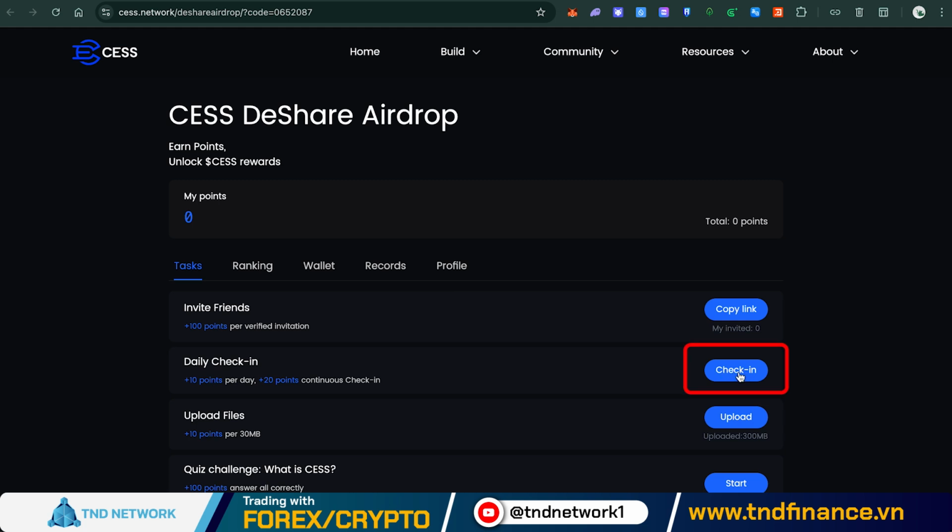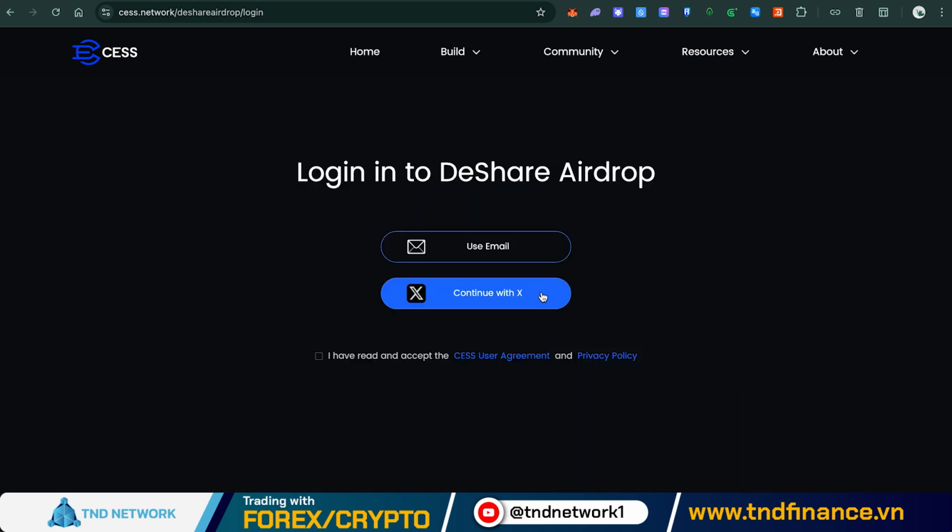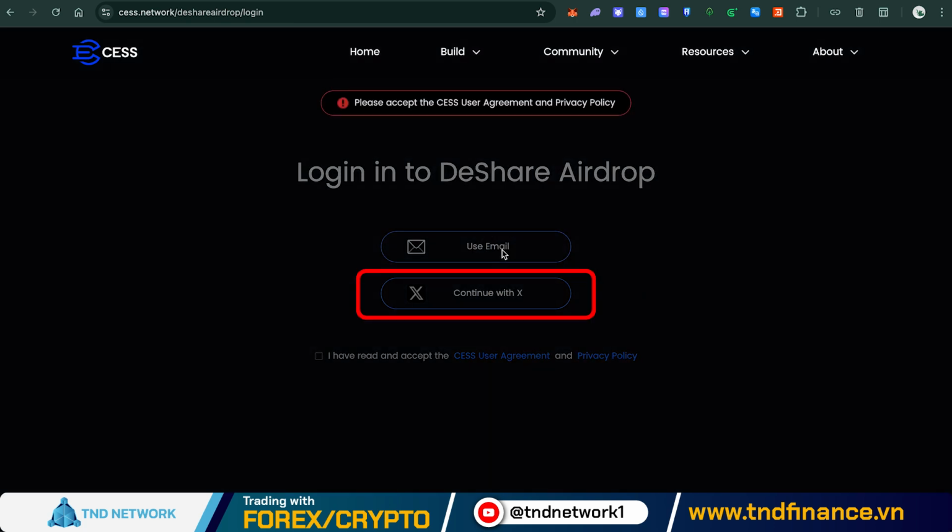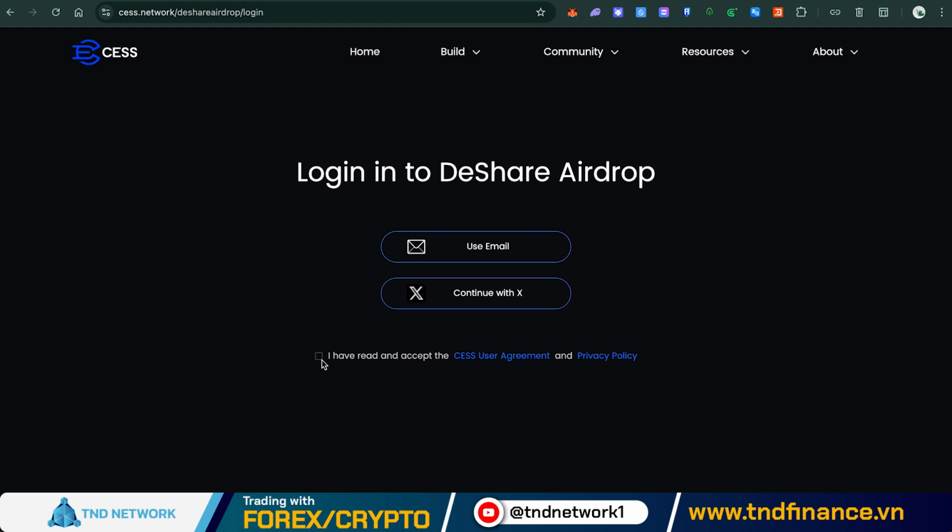Once on the website, select the check-in option to log in. There are two methods for you to log into your account. One is to use your email, and the other is to utilize your X account. I find it more convenient for you to register using your email. Don't forget to check this box.